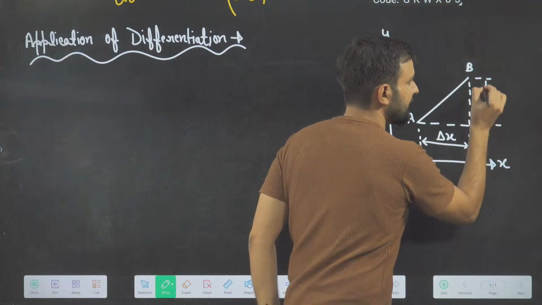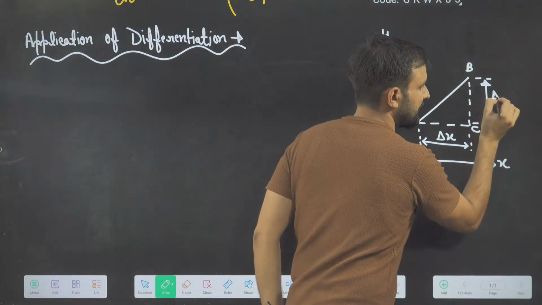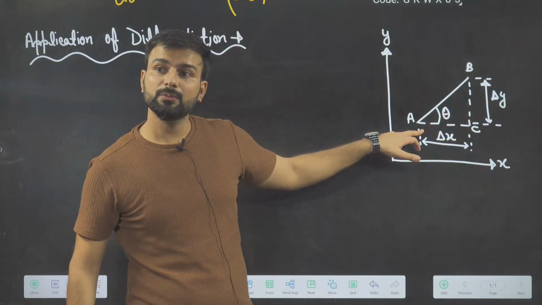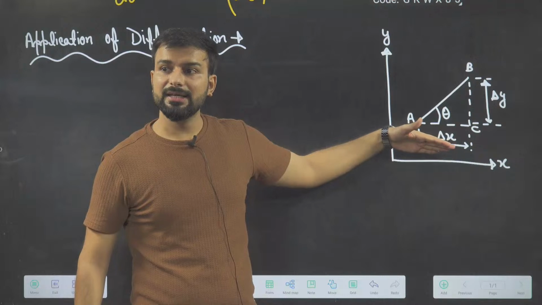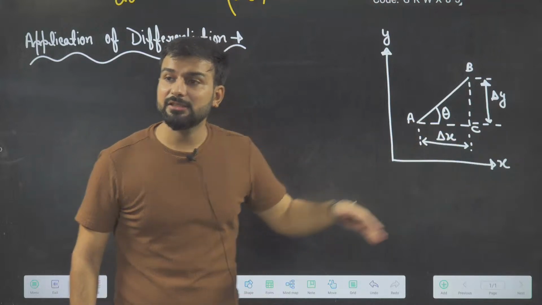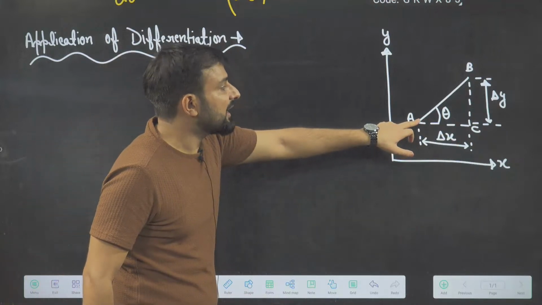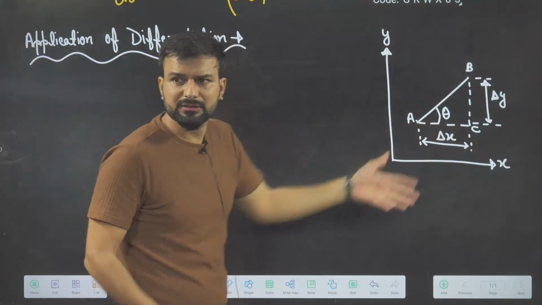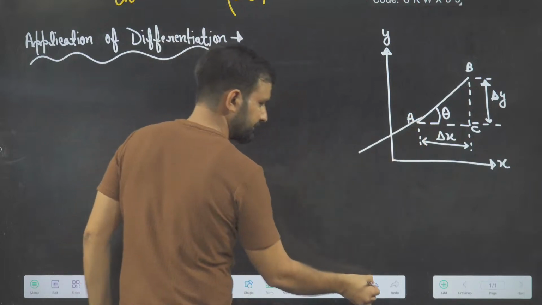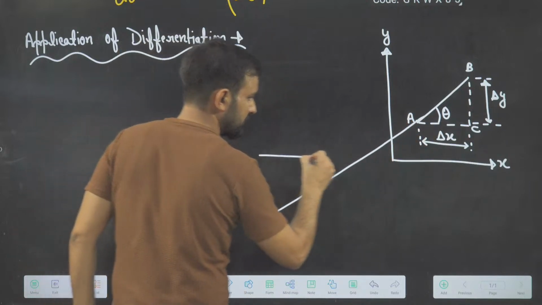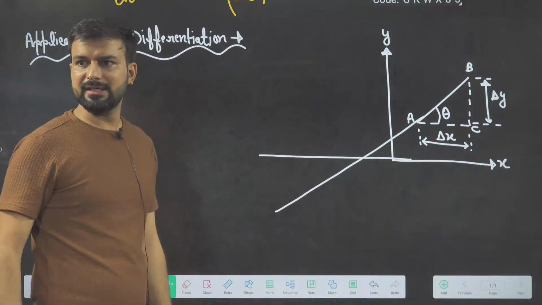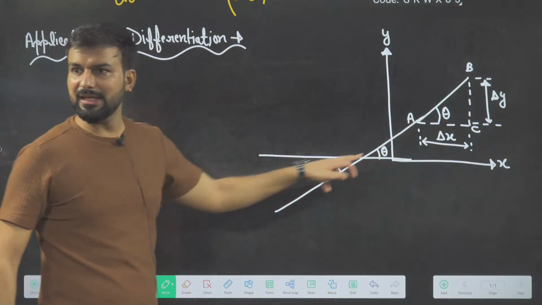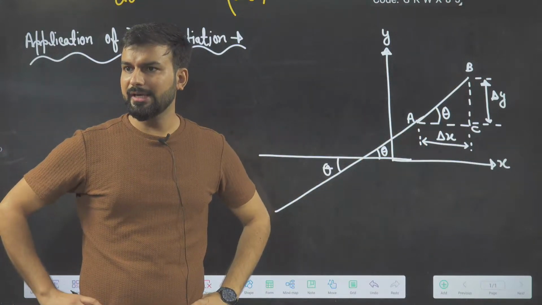Delta means change. Let's say this angle is theta. Now this angle is with which length? AC, and AC is parallel to the x-axis. So can I say this line is making an angle theta with the x-axis? If I extend this line, this is also theta, this will also be theta. Everywhere here it is theta.